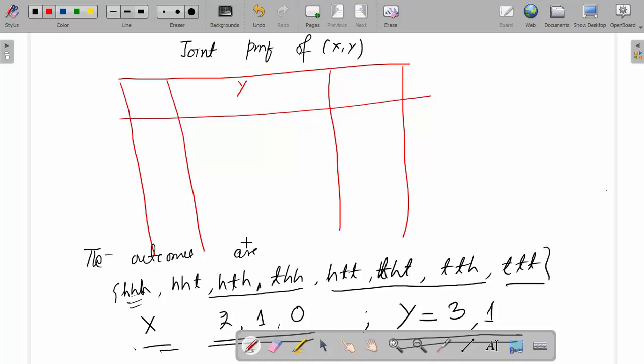Here the values of y are 1 and 3, values of x are 0, 1, 2, 3. So when x equal to 0, y equal to 1: x equal to 0, number of heads obtained is 0. Number of heads is 0, number of heads minus number of tails is 1. This is not possible, so this value will be 0.